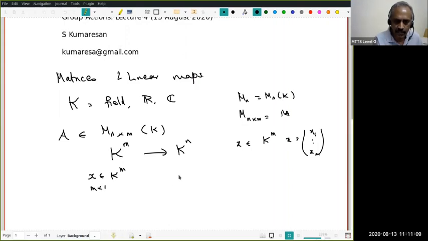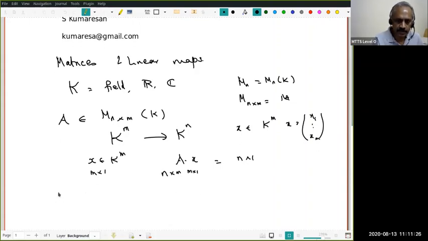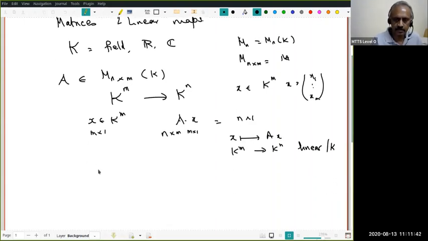Then the matrix product Ax makes sense. This is n cross m, and this is m cross 1, therefore this will be an n cross 1, that is an element of K power n. Therefore each A defines a map from Km to Kn, x going to Ax, and it is well known that this is linear over K, of course.